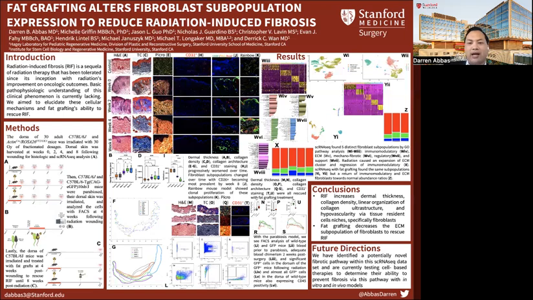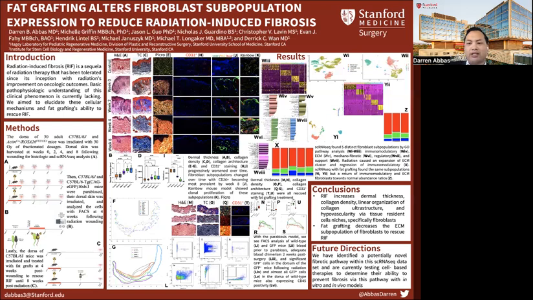Now that we know what the fibrotic changes are and that fat grafting can reverse these changes, the next step was to figure out exactly how these processes occur. Using single-cell RNA sequencing, we analyzed our irradiated skin samples and found 5 distinct fibroblast subpopulations via GO pathway analysis: immunomodulatory, an ECM, a mechanofibrotic, a regulatory, and a support fibroblast subpopulation. We also discovered that throughout the timeline of radiation wounding, there was a progressive expansion of the ECM and regulatory clusters and a regression of the immunomodulatory cluster.